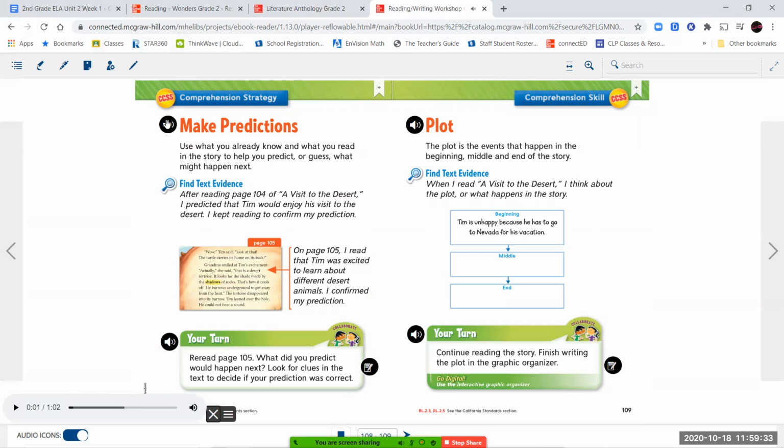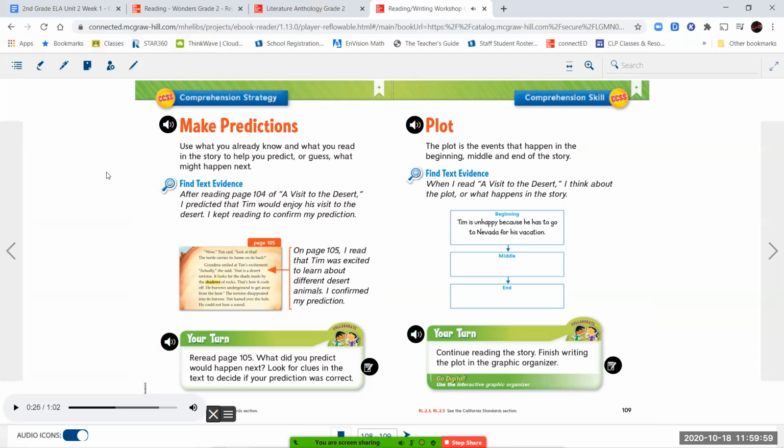Make predictions. Use what you already know and what you read in the story to help you predict or guess what might happen next. Find text evidence. After reading page 104 of A Visit to the Desert, I predicted that Tim would enjoy his visit to the desert. I kept reading to confirm my prediction.